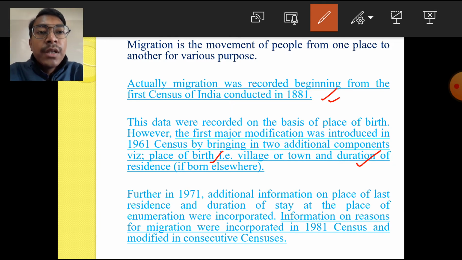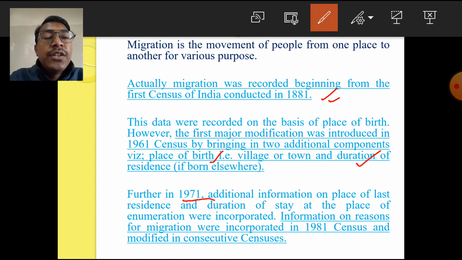Further, in the year 1971, additional information on place of last residence and duration of stay at the place of enumeration, meaning the place where the census is being conducted, were incorporated. Information on the reason for migration was incorporated in the year 1981. The information on the reason for migration, meaning why the people are migrating, was incorporated during the census year 1981 and modified in the consecutive censuses.